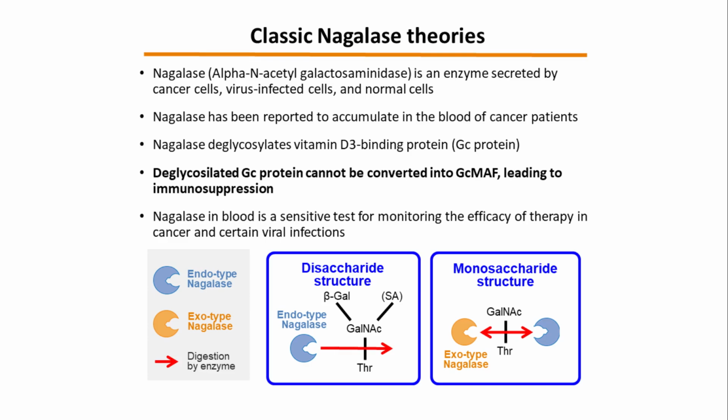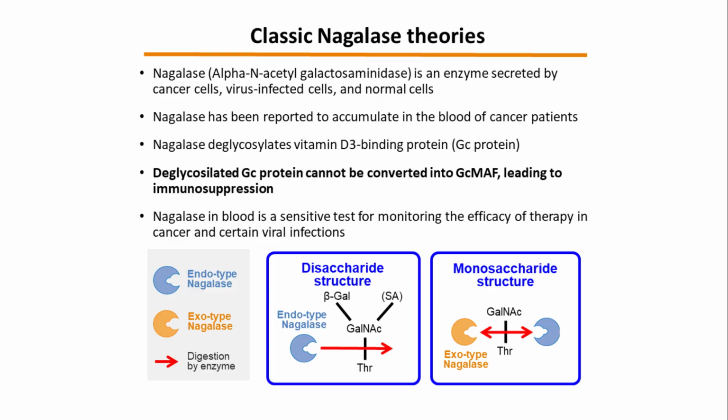Next, I will talk about the classic Nagalase theory. This theory was first suggested in earlier studies. Nagalase, also called alpha-N-acetyl-galactosaminidase, is an enzyme that can be released by cancer cells, virus-infected cells, and even some normal cells. In cancer patients, higher levels of Nagalase have been found in the blood.